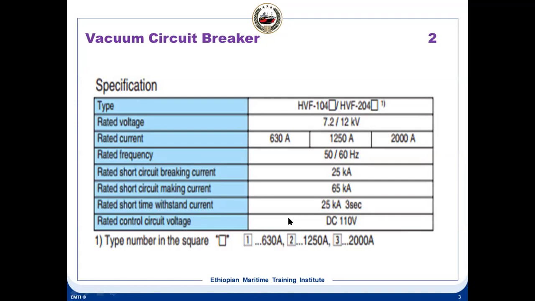The reason is that suppose there is a blackout, you need power for the breaker to come on, like for the charging circuit, and that should be 110 volt. So you'll always find a battery backup for this control circuit voltage. On most ships you'll find this 110 volt battery charger inside the switchboard room.